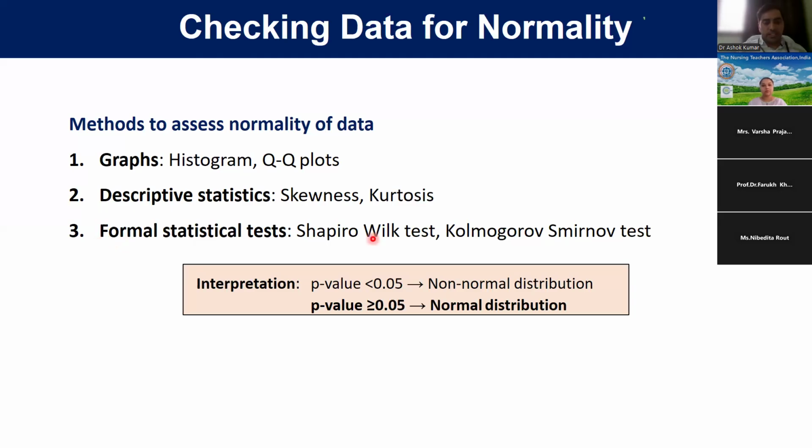For kurtosis, a normal distribution has kurtosis of 3. For statistics, we can use the Shapiro-Wilk test or the Kolmogorov-Smirnov test. Interpretation: if the p-value of the Shapiro-Wilk or Kolmogorov-Smirnov test is less than 0.05, it is a non-normal distribution. If the p-value is equal to or greater than 0.05, we can say it is normally distributed. So you have to remember this.